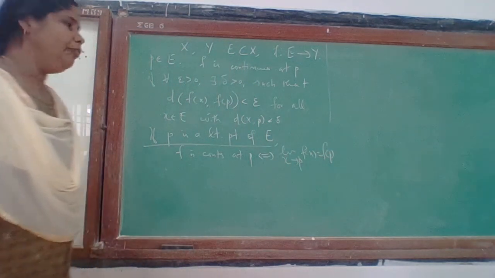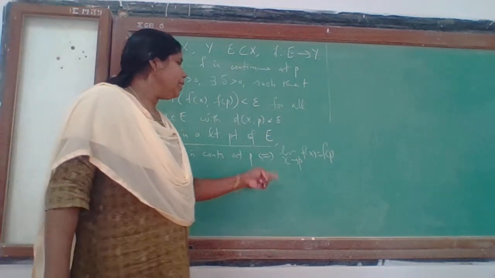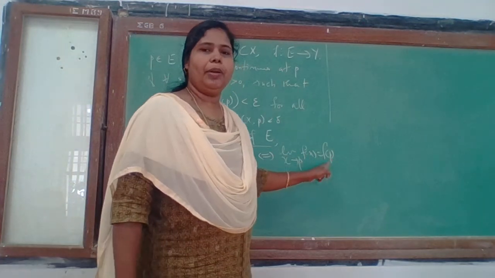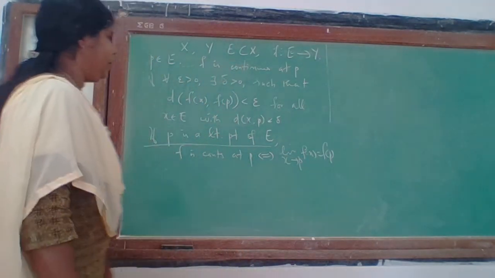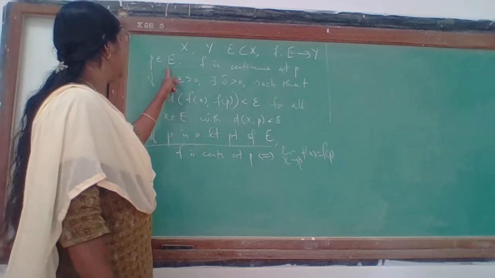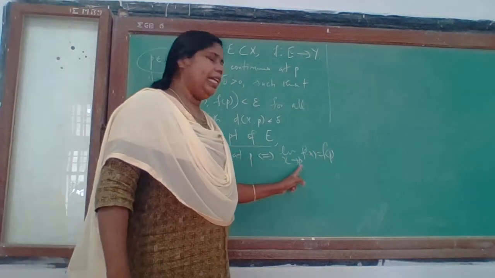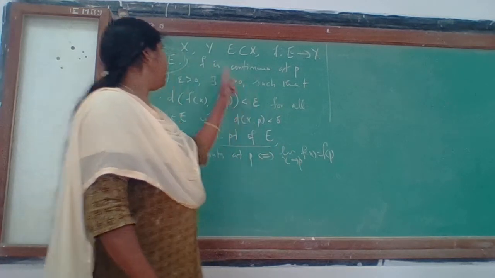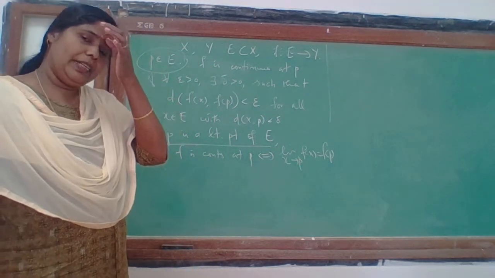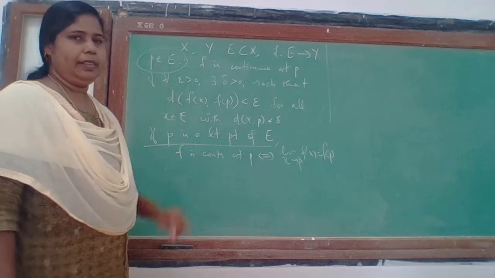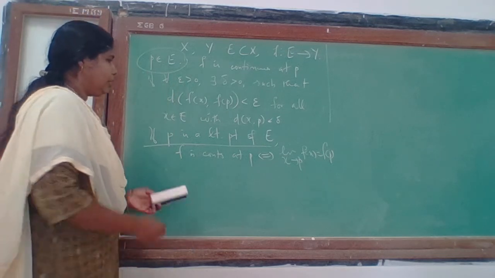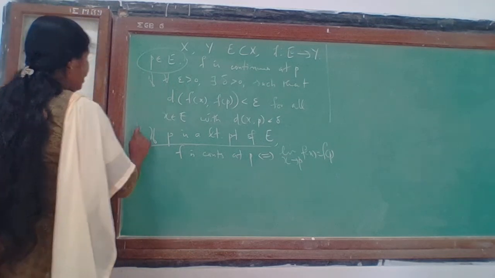For continuity of f at p, we must get that q is the point f(p), because in that case p is a point of E also. For the limit of a function, p need not be a point of the domain, but continuity is defined only for points in E. So this is the first result we have.